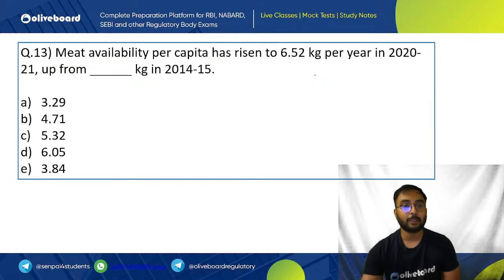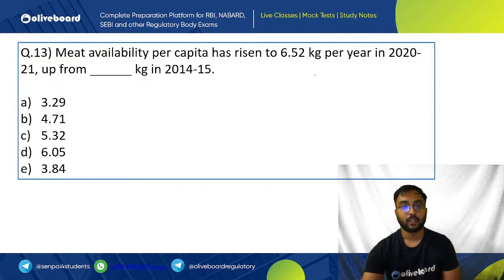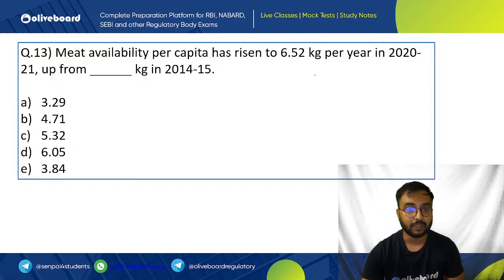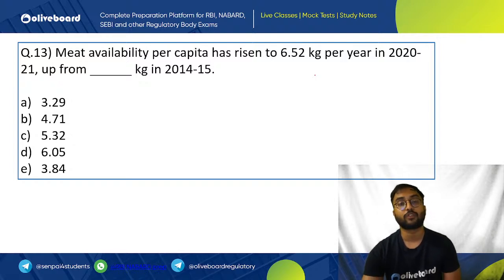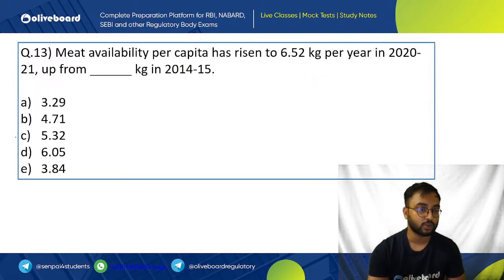The meat availability per capita has risen to 6.5 kg per year in 2021 from dash kgs in 2014-2015. So in 2014, what was the meat availability, which has risen to 6.5 kg? It was 5.32 kg, which is your C option. So C is correct. Okay.